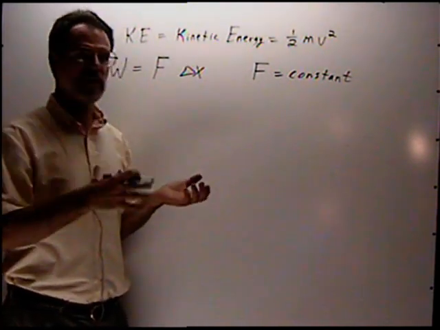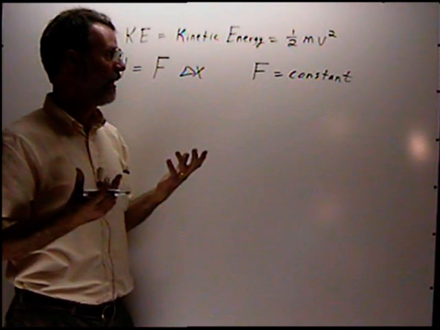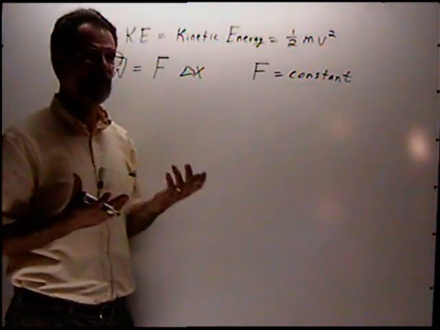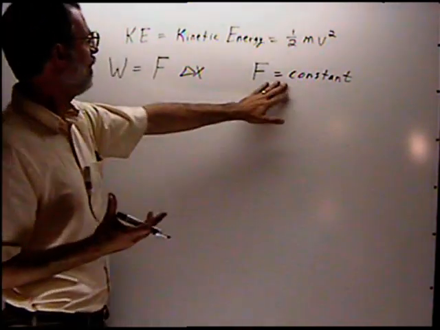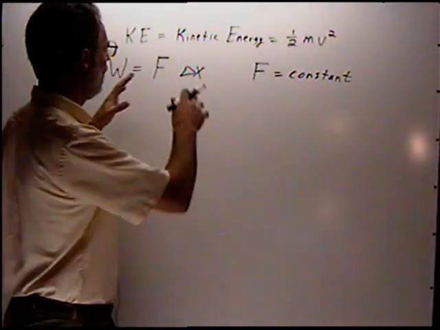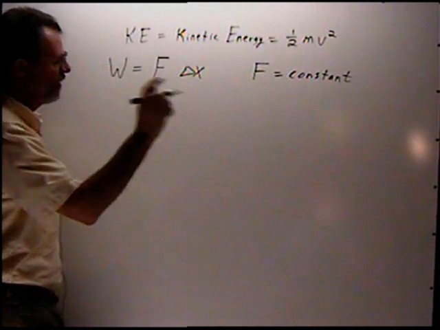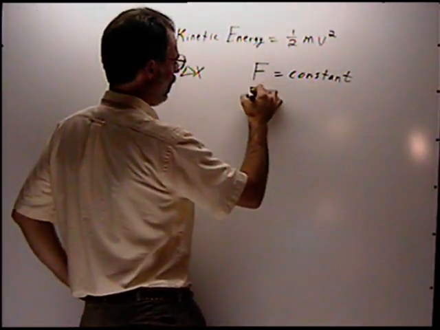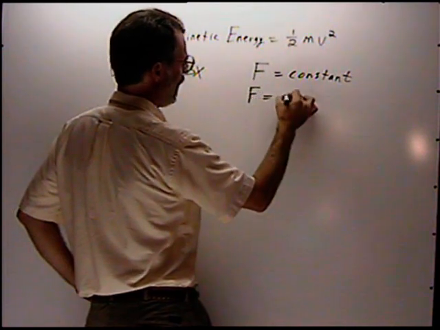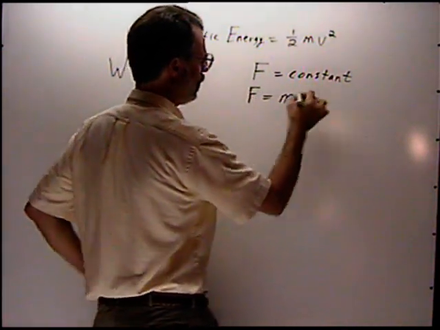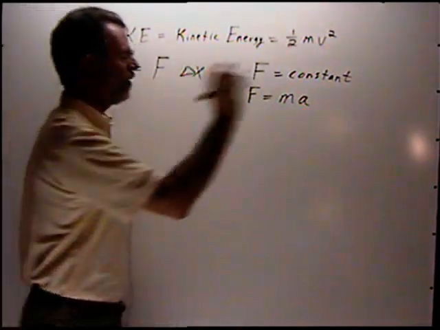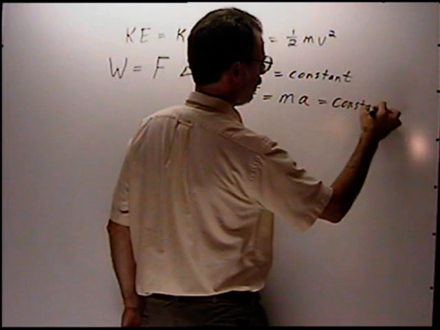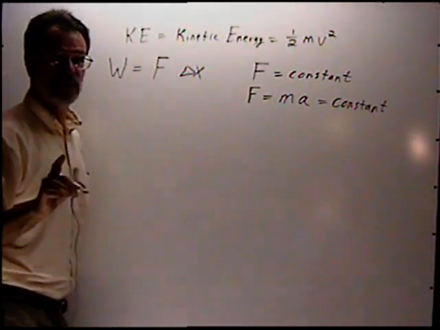We would have to invoke the law of gravitation in order to do that, but it's very doable, and in more advanced physics books, that's exactly what they do. But here, let's introduce the idea, suppose the force is equal to mass times acceleration. We're just going to use Newton's second law, but we're going to use the concept that the force is constant. Okay, the force is constant.